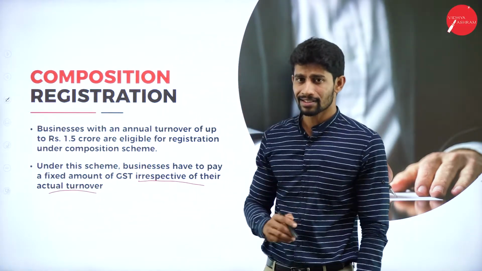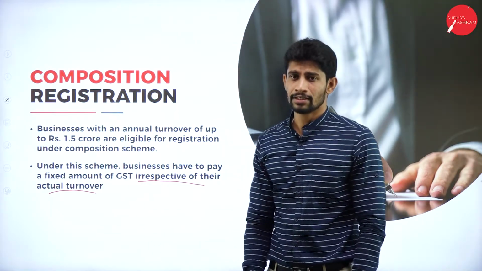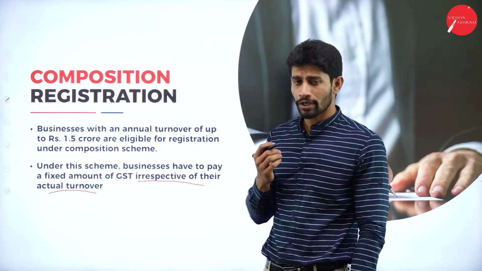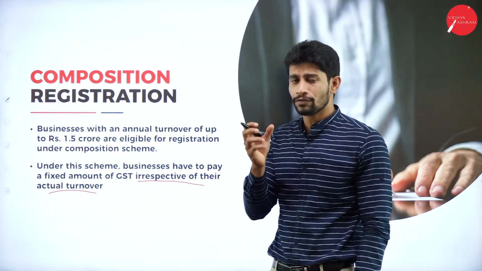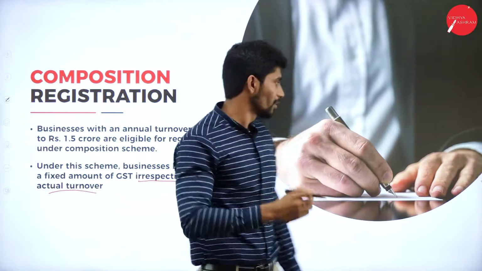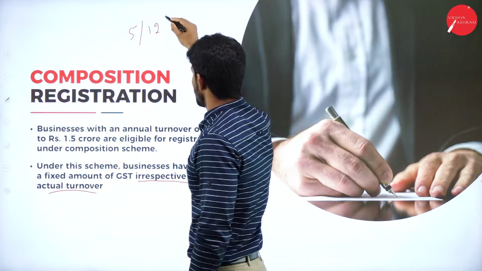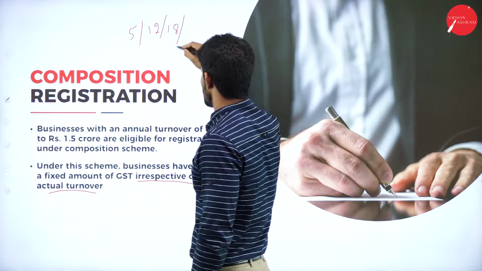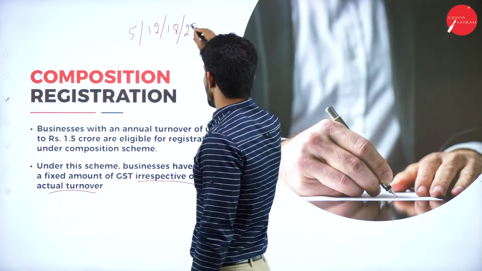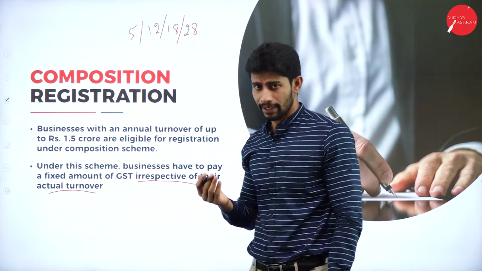Under composition registration, the business entities are going to pay a fixed rate of GST. See, in GST we have different rates, right? We have 5%, 12%, 18%, and also 28%. We have different rates, 5, 12, 18, 28, right?